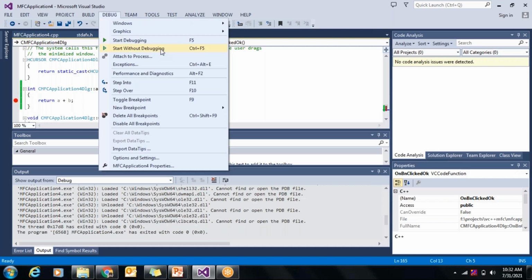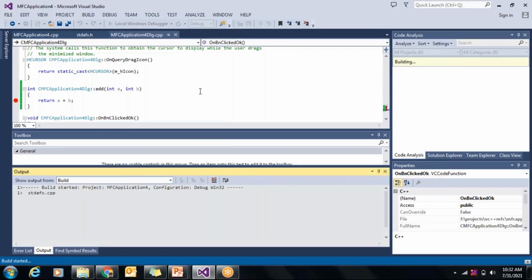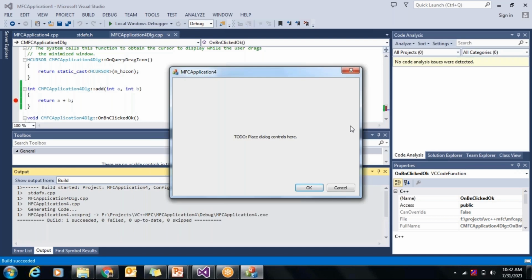Now I'll just show you the program without any debugging. So it doesn't do anything. I just put a simple loop. Okay. So first your program will be built and then it will execute. It's a simple dialog based application. There's nothing much there.